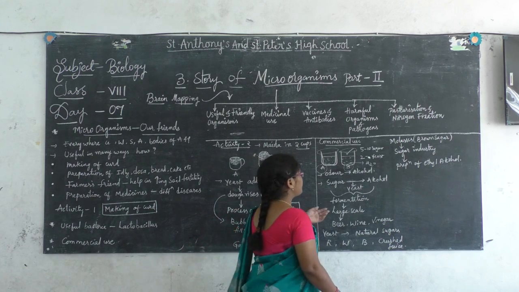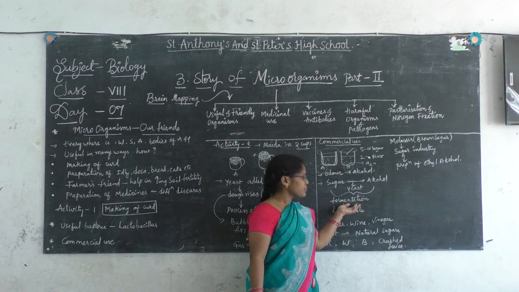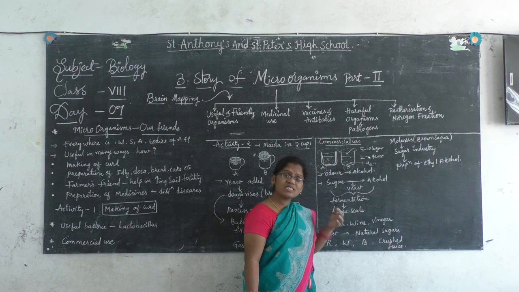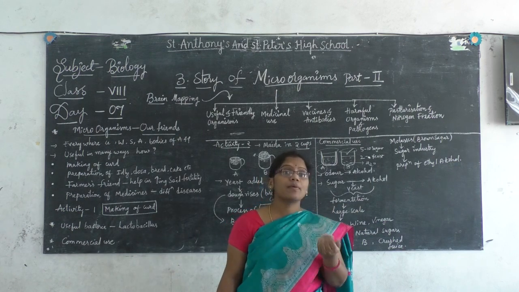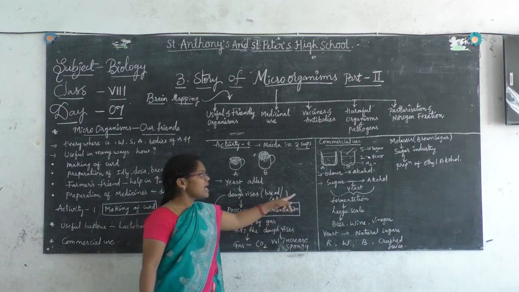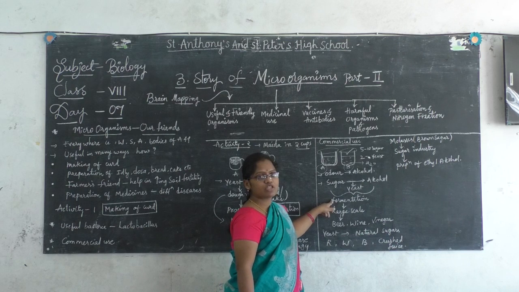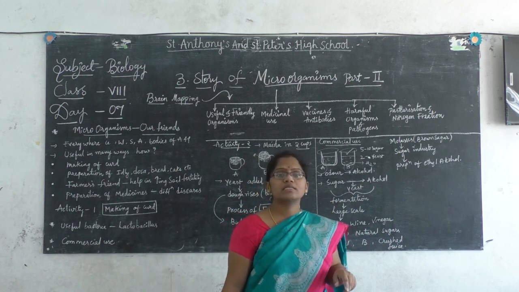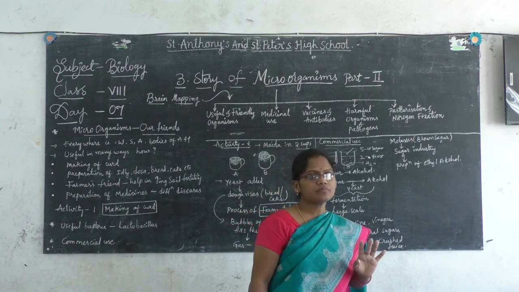Followed? Now, during this fermentation, which gas is produced, children? Carbon dioxide gas. So this is the definition of fermentation: conversion of sugar into alcohol is called fermentation.